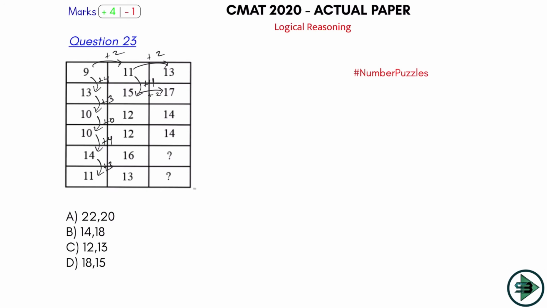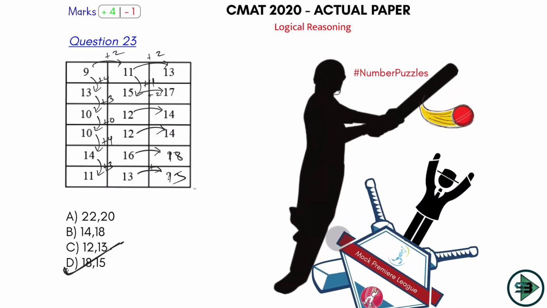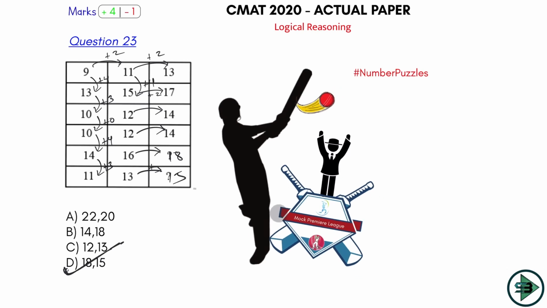This is the pattern that I get here, and here it is plus 2, so this has to be again plus 2, this becomes 18, this has to be again plus 2, this becomes 15, option D. A number puzzle which was clearly a sixer. You cannot miss this ball in the exam. It's a very easy question. Make sure you hit this ball for a 6.